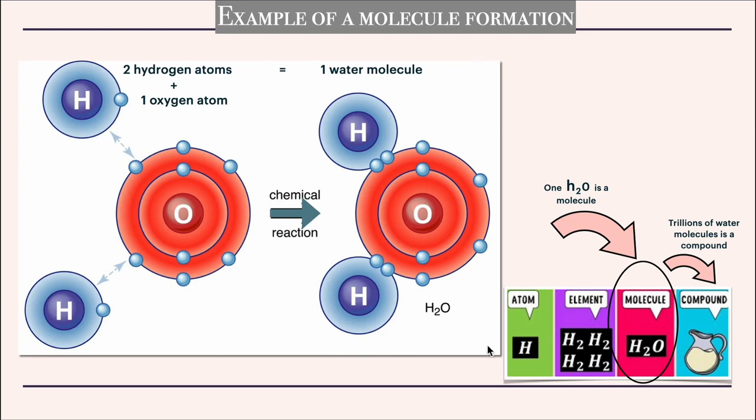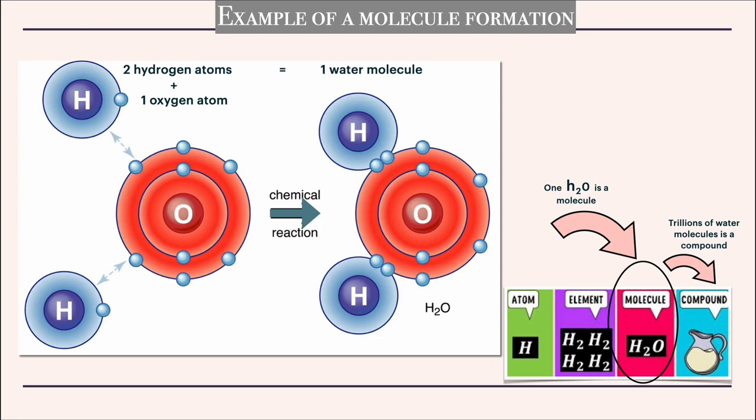Now that one molecule has formed, one molecule of H2O is a molecule, and then trillions and millions of water molecules put together will be a compound. So if that's one water molecule, a jar of water would be a compound. Okay?